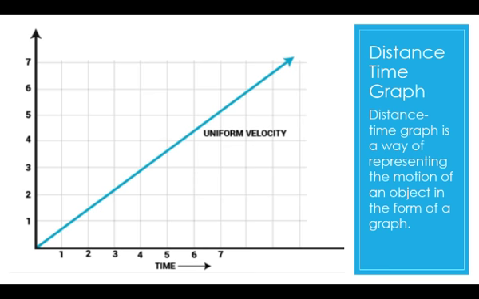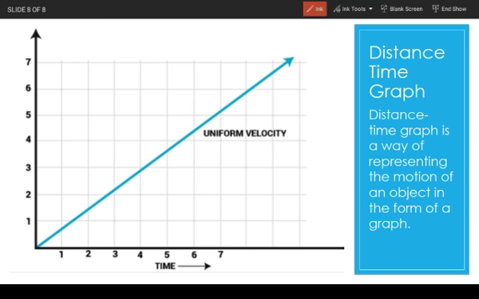So the last part, that is distance time graph. So you may think that this topic is finishing so early because it's just a small introduction. I have just explained it shortly. Distance time graph is a way of representing the motion of an object in the form of a graph.